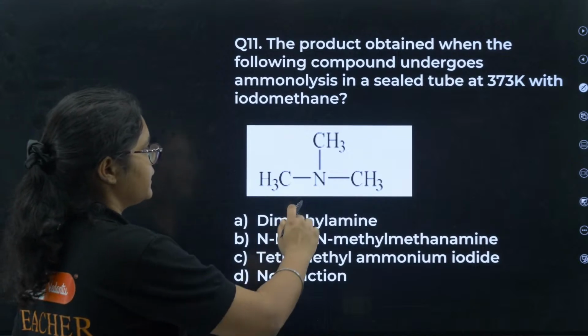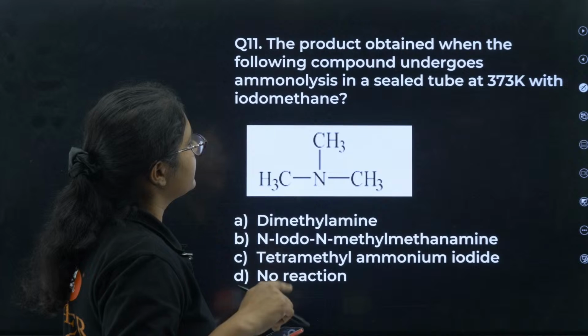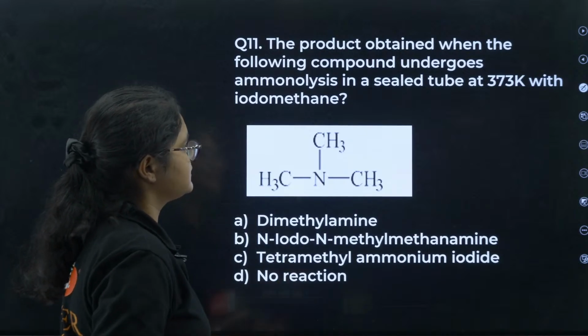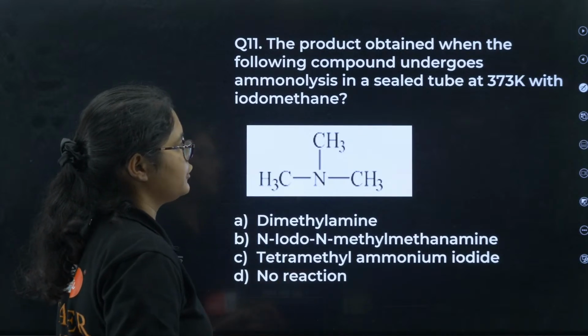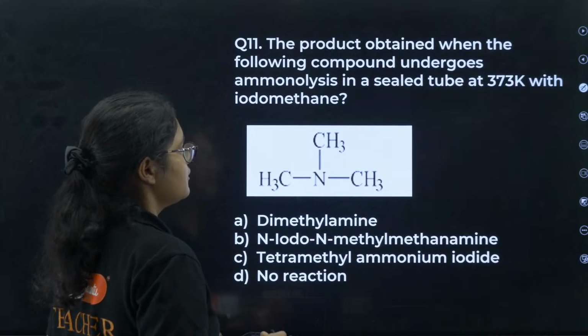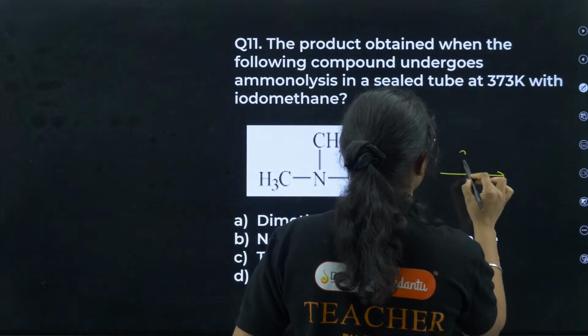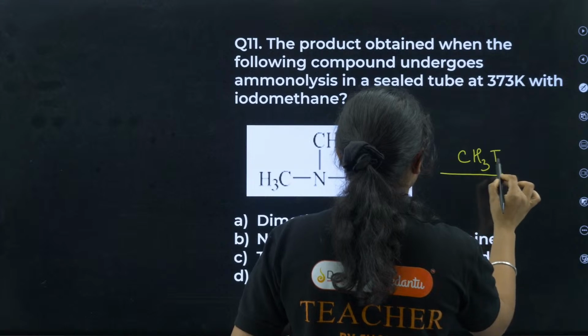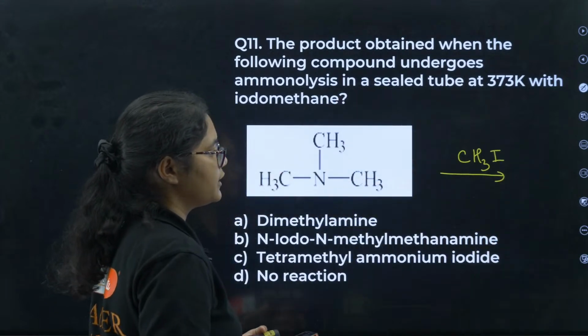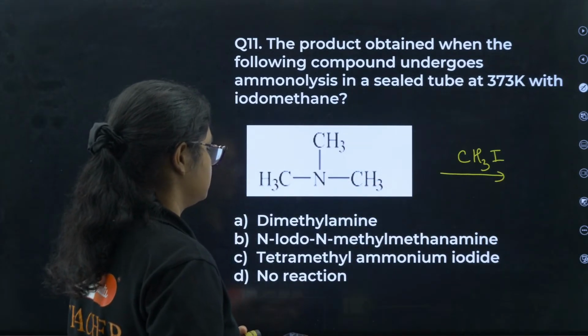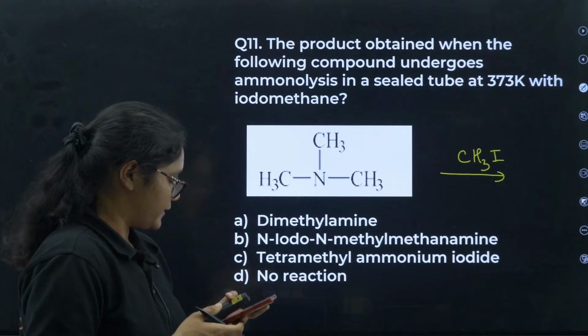So this is treated with iodomethane. So what will be the product formed here?